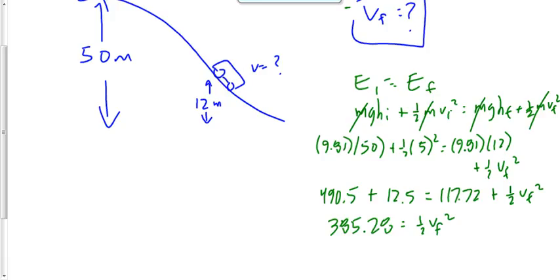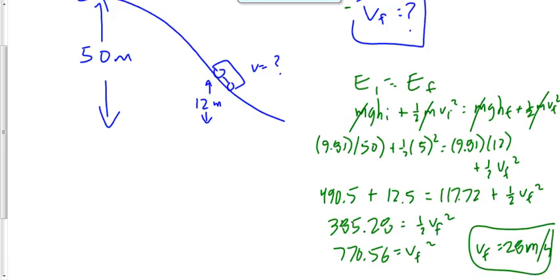That gives me 770.56. And then we're going to square root 770.56, which is going to give me somewhere in the range of 27 meters per second. 27.7, 28 meters per second. Sorry, 27.8. Still rounds to 28 meters per second, right? There we go. How many people got that?